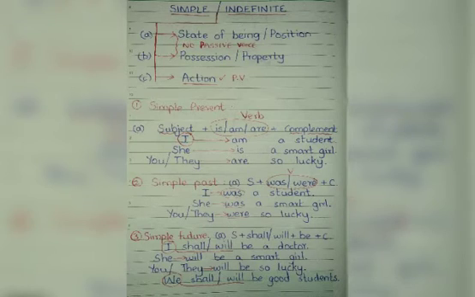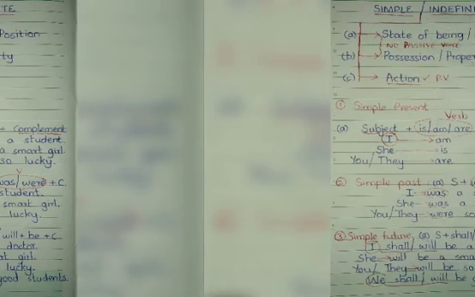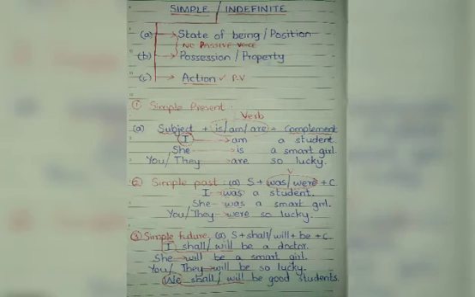But in modern English, we can use both shall and also will. Either shall or will. That's up to us. We can use any one of these two after I and we. But shall must be used only after I and we. For example, I shall or will be a doctor. In the future, it means I will become or I shall become a doctor.